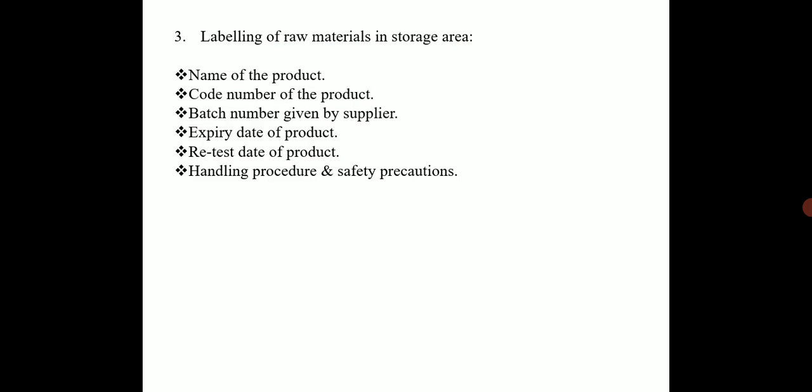And last one is the labeling of the raw material in the storage area. The labeling should be done on the raw material so as to avoid the mixing of the raw material. First is the name of the product, code number of the product, batch number given by the supplier, expiry date of the product, retest date of the product, and handling procedure and safety precautions that should be taken while handling that raw material. So this is all about the maintenance of the raw material.